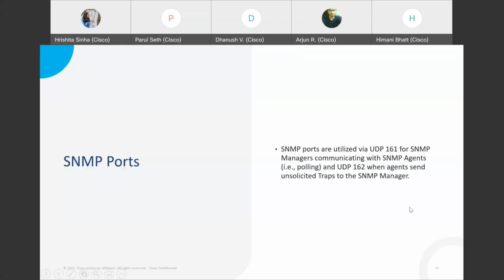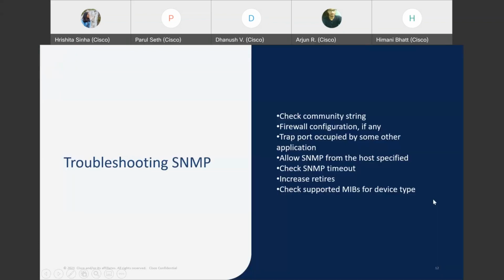Okay, SNMP ports. First of all, we need to know that the default port of SNMP is UDP 161, as you might have noticed in Packet Tracer. I'm not sure if I did not pay attention to that, sorry, but it's 161. Okay, so troubleshooting SNMP. What can you do if SNMP is not working? Check your community string. As I told, it is the password, so you must ensure that it is correct.